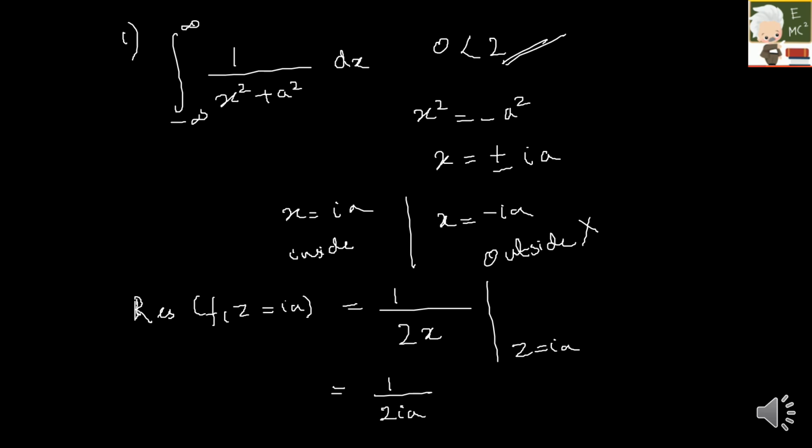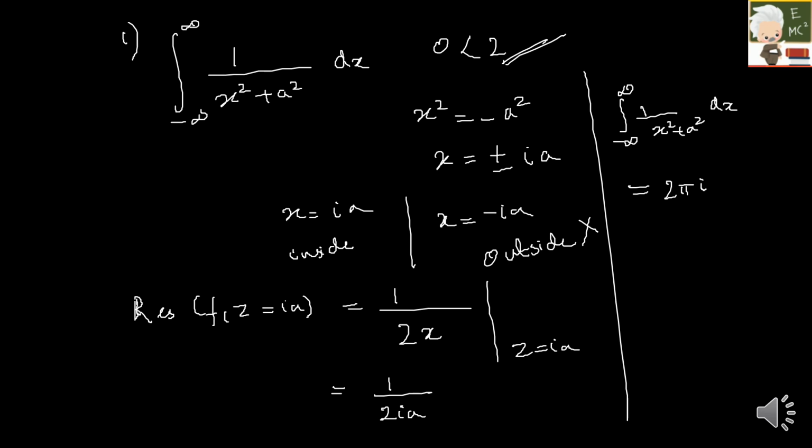Finally, integral from minus infinity to plus infinity of 1 by x square plus a square dx is equal to, what was our formula? It depends on whether your singular points are lying on the axis or not. It is not lying on the axis, so your formula is 2 pi I into summation of residues. Your residue is 1 by 2ia. So 2i gets cancelled, and your answer is pi by a.